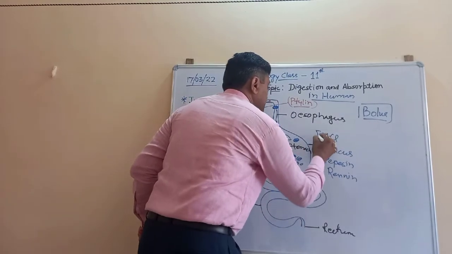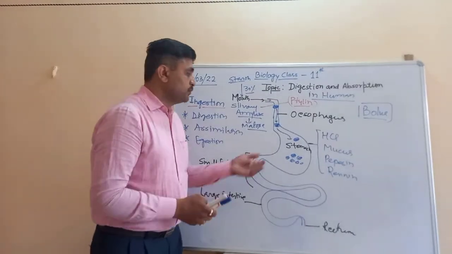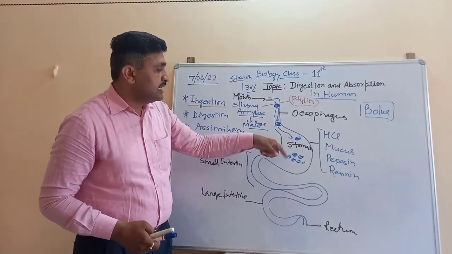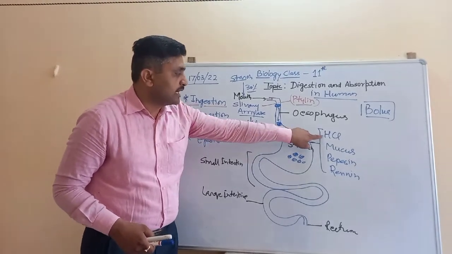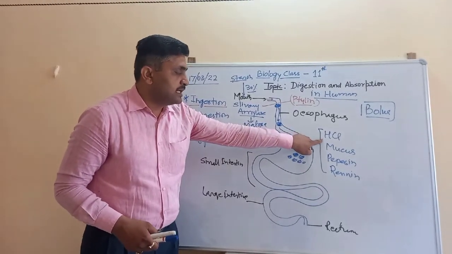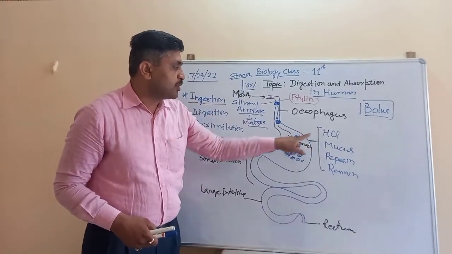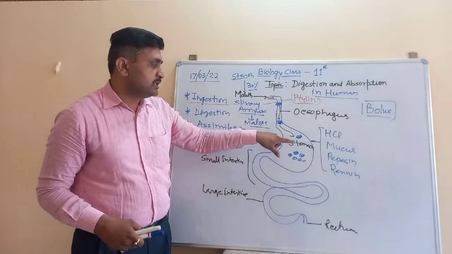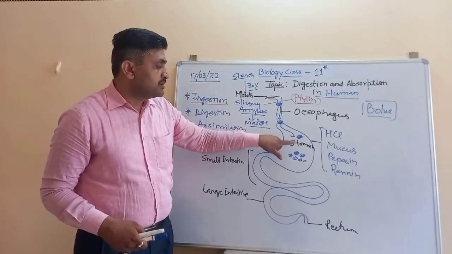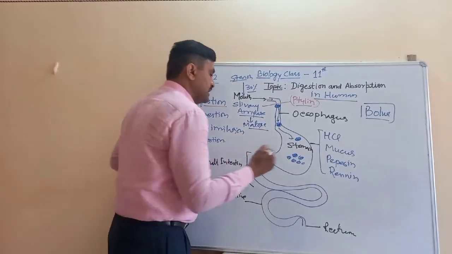From the stomach these are secreted, and because of the presence of HCl, the stomach has an acidic nature. HCl is secreted from the lining of the stomach, and it provides the acidic media, so the gastric juice is acidic. When the food is mixed with the gastric juice, this food material is known as chyme.